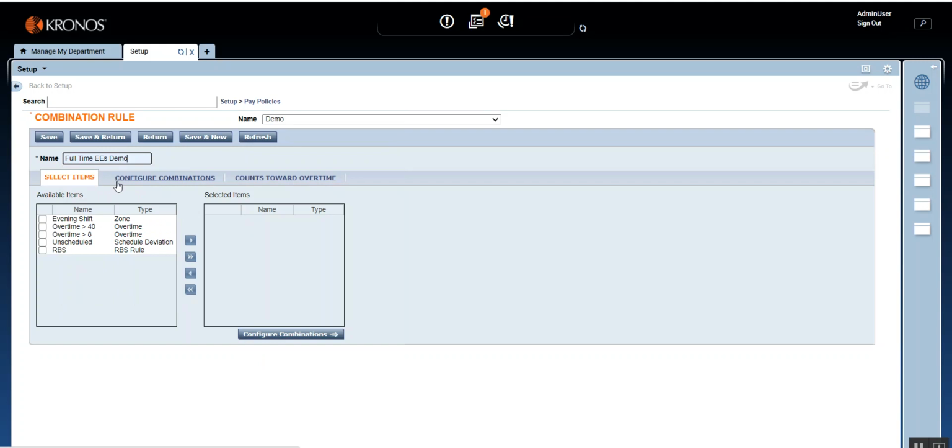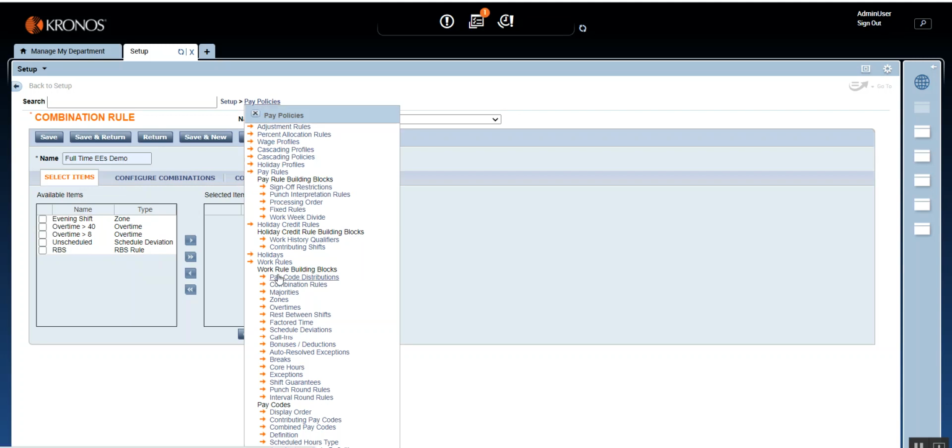John happens to be a full-time employee. So make sure that when you give the name, the same full-time employee's name is given in the pay code distribution as well as in the work rule and the pay rule. And if you're creating another rule for another employee group, like part-time employees, then the combination rule name should be part-time employees, the pay code distribution name as well, the work rule name should also be part-time employees, and the pay rule name should also be part-time employees.